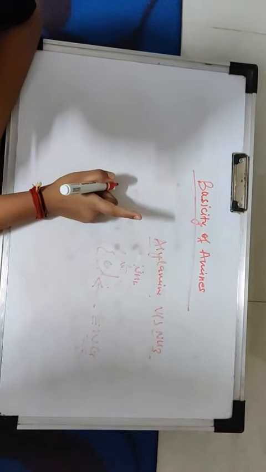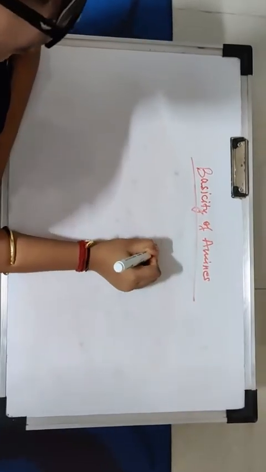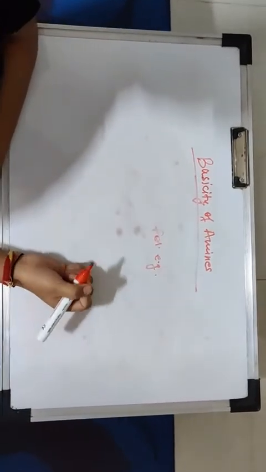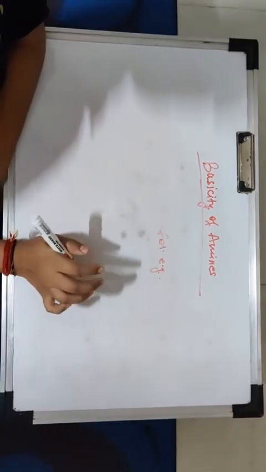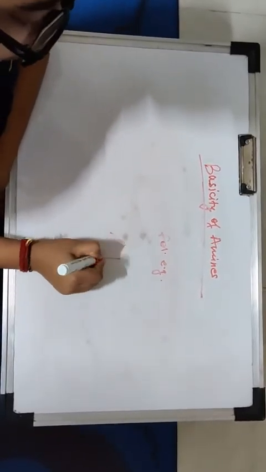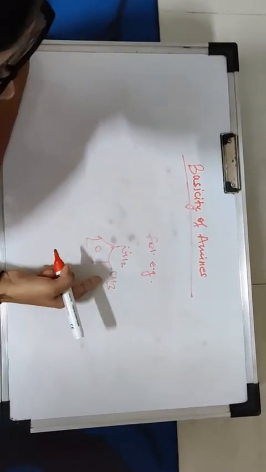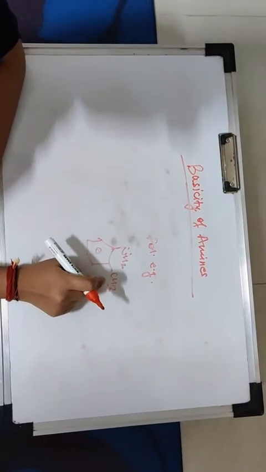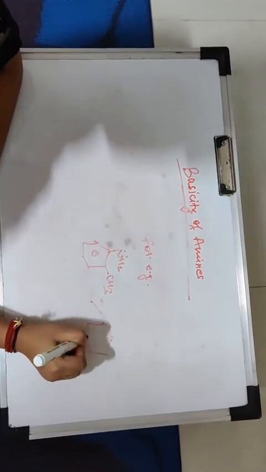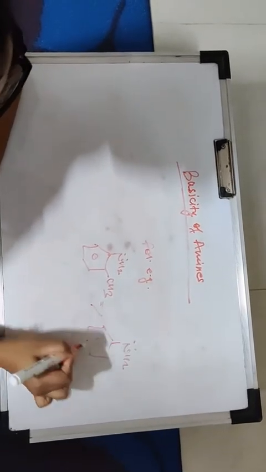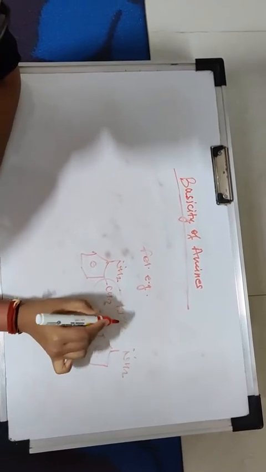Basicity of aryl amines is less than ammonia. For example, the basicity of substituted aryl amines is greater than that of normal aryl amines. For example, aniline with a methyl substituted group is more basic than the parent aniline due to the plus I effect of the methyl group.